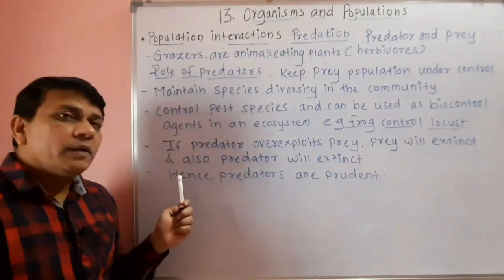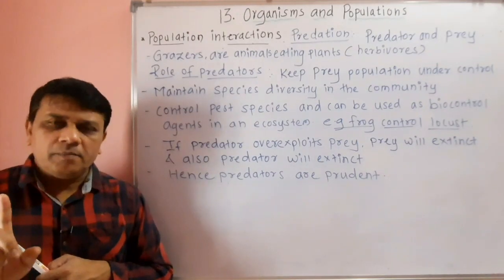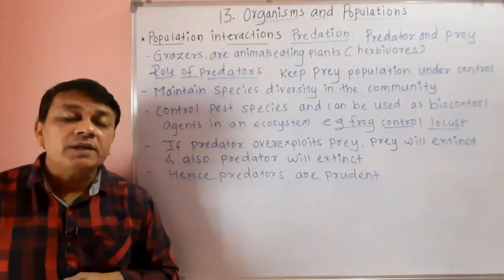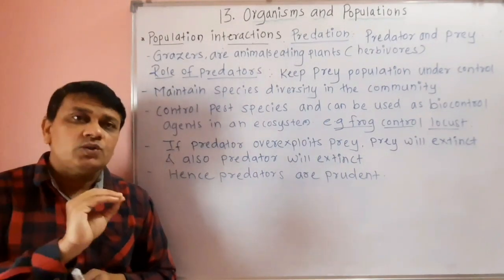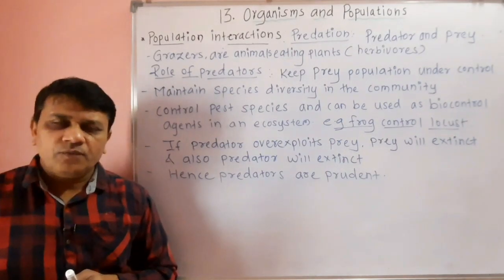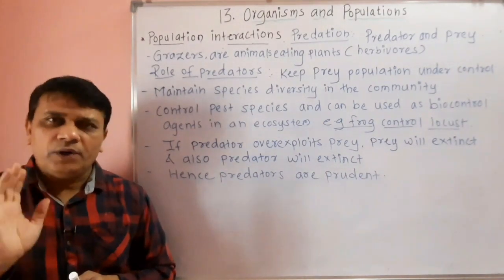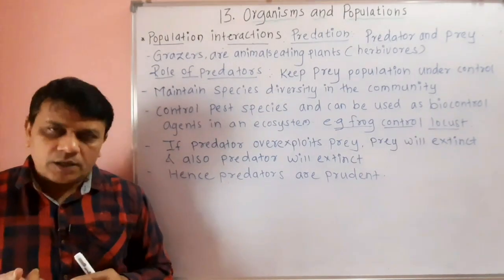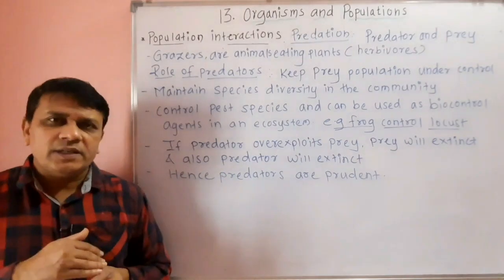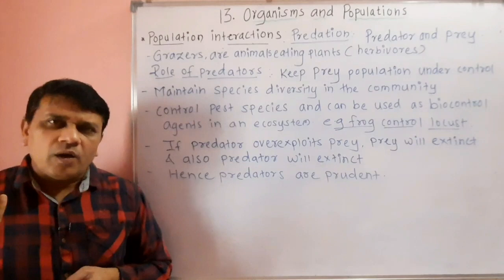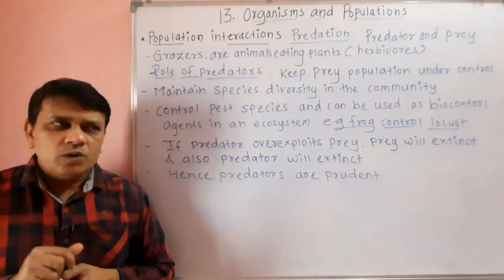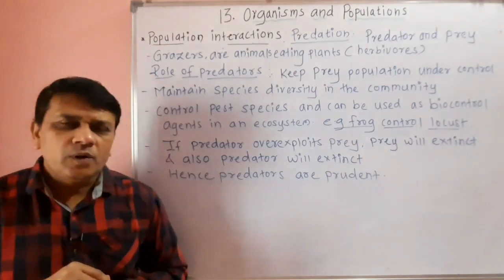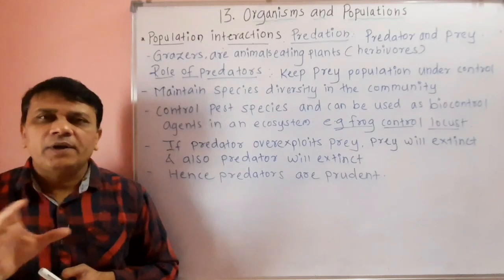So to keep this proper proportion between predator and prey, the predators are prudent. Prudent means they wisely use their prey whenever they are needed only. So in this way, the extinction of prey as well as extinction of predator is avoided. So predators play an important role in an ecosystem, or in nature, to maintain the diversity between different kinds